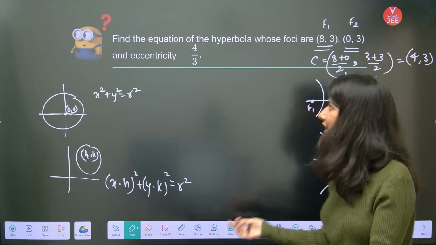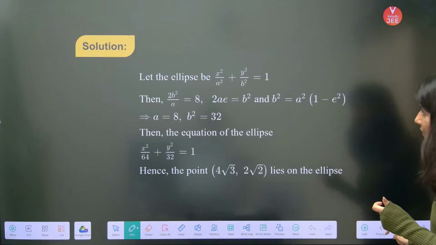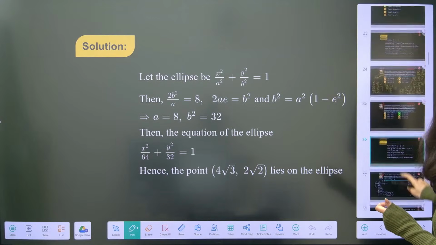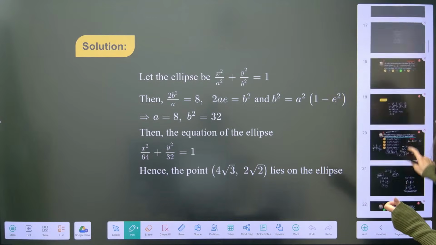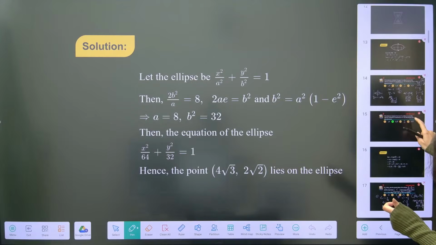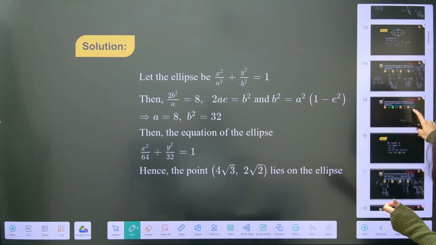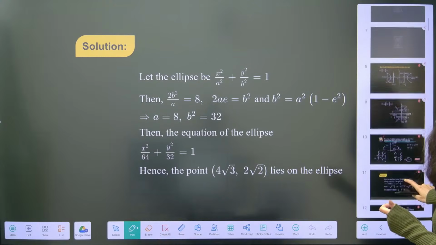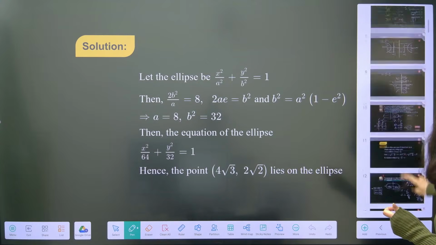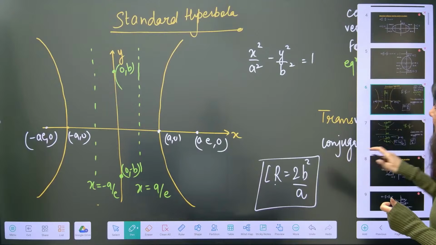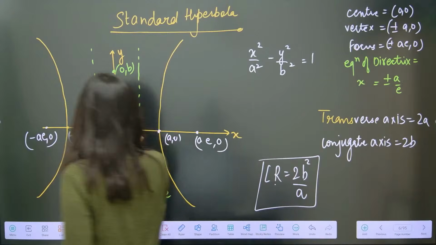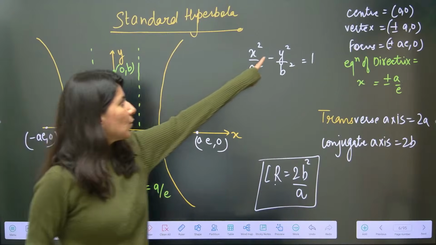Yes, obviously. In previous questions, the equation of the hyperbola was right here. If the center is at the origin, it is x square upon a square minus y square upon b square.